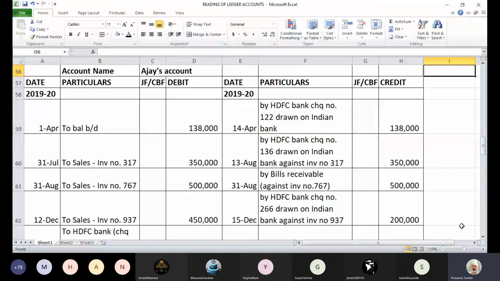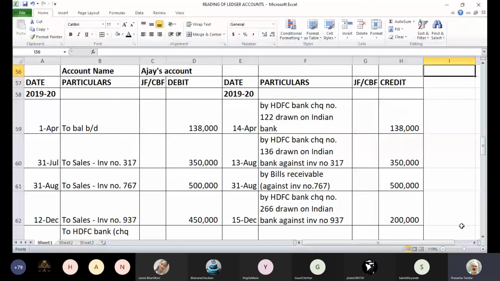Yes. Ajay account debit to capital account. No, where is the question of capital account? There is an opening balance carried forward from last year. We are not looking at capital account now. It's the opening balance on 1st April, 1,38,000. This is a debtors account, a customer account. So last year he had some unpaid dues to you. Those are carried forward, and he has eventually paid on 14th April. How did he pay? He paid by check.